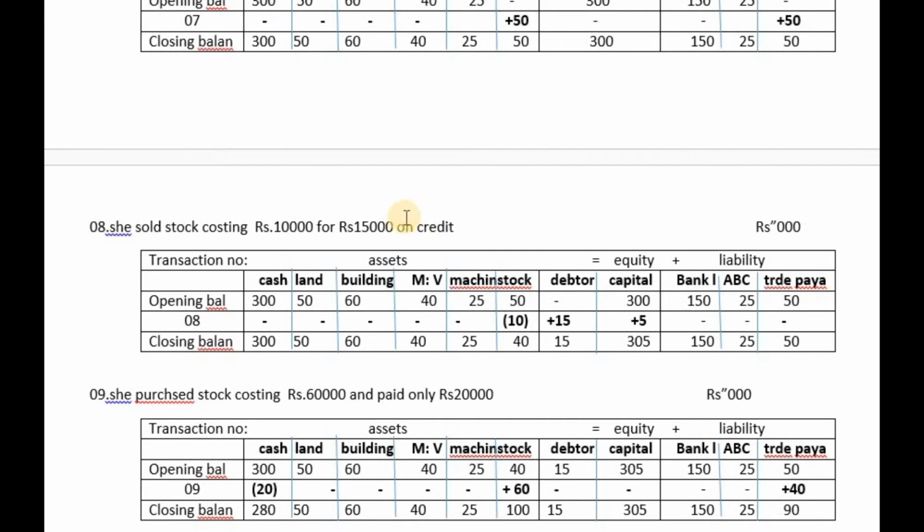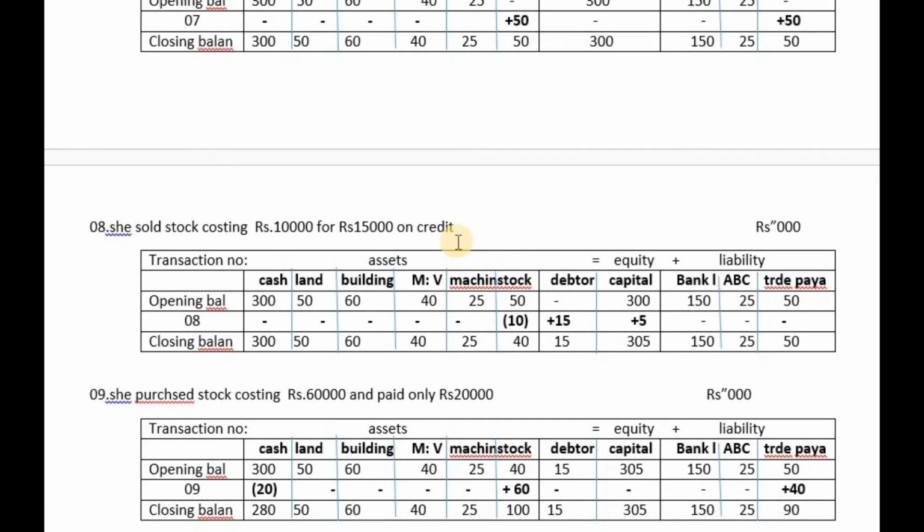Students, debtor, or you can call it trade receivable. Due to this transaction, another asset is created which is called trade receivable or debtors.